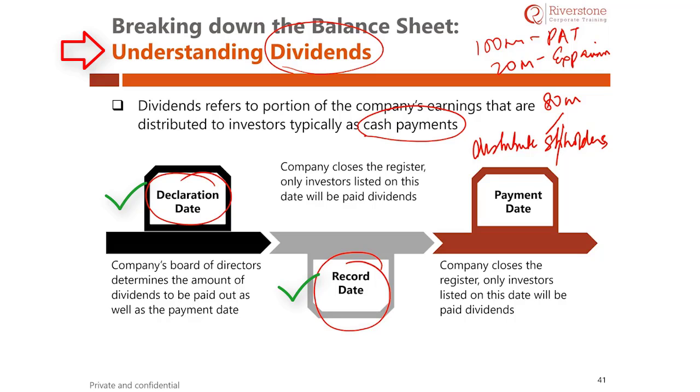Let us say that we buy and sell shares on the 1st of August or on the 1st of July. When we buy shares on the 1st of July, we will not be eligible for the dividend. The record date is very important. You should be a shareholder of the company on the record date. Payment date. Payment date is basically the date on which the dividend is paid. One is a declaration date, the other is a record date, and yet another one is the payment date, where the money is distributed to the shareholders.